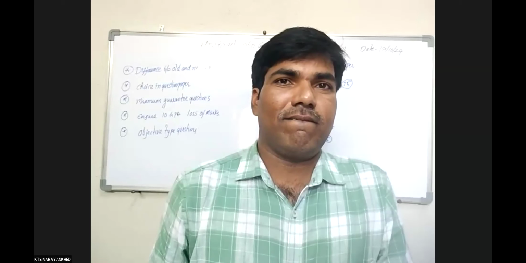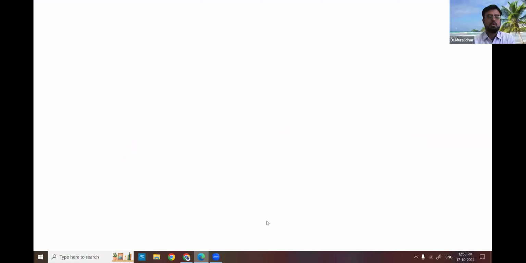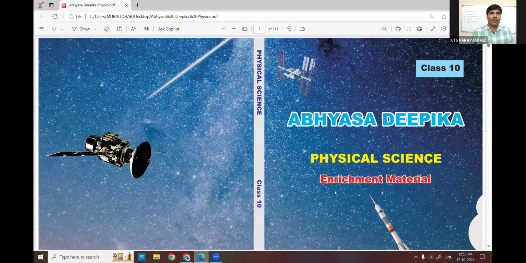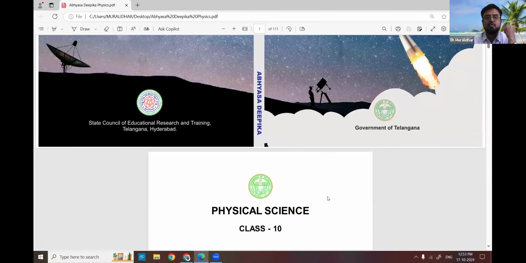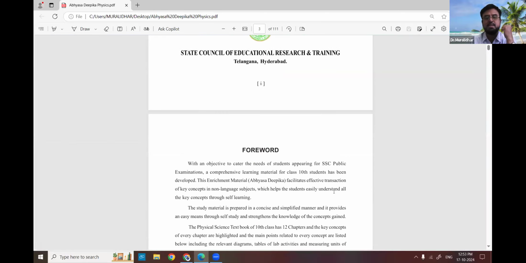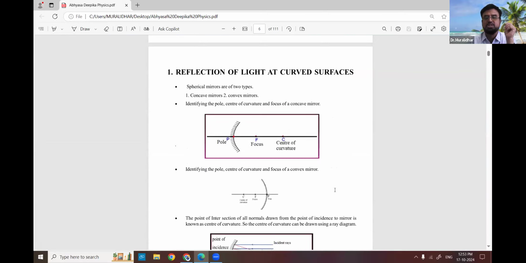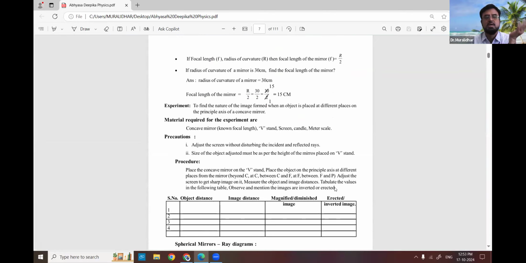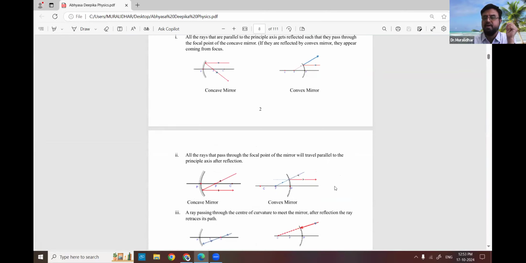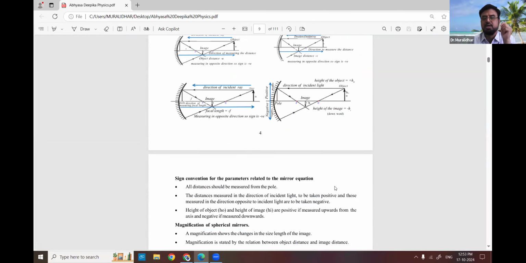I will share one document, shared by the Gudimalkapur principal. It is the Abhyasa Deepika. I shared it in the principals' group also, and you can give it to the teachers. Just go through it once. It is there for every subject, not only ours. The Abhyasa Deepika has 111 pages, which explain excellently, chapter wise, all the types of questions, very short answers, and diagrams. They explain very nicely. You can share it with your teachers.